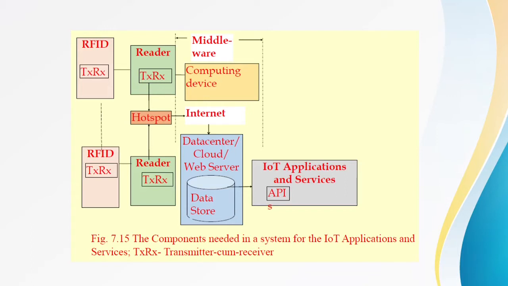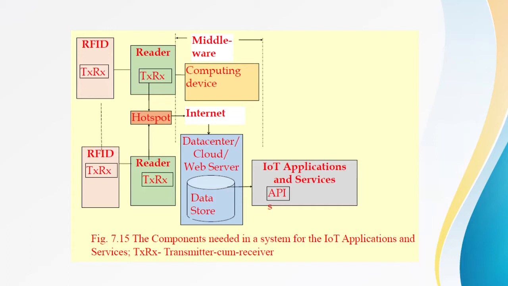After that, the data will be stored in the data storage, whether it may be in the web server, cloud or the data center. Anywhere you can store, that is left to the user. After that, the data has been stored, and then you will be applying it to the IoT applications and the different services.